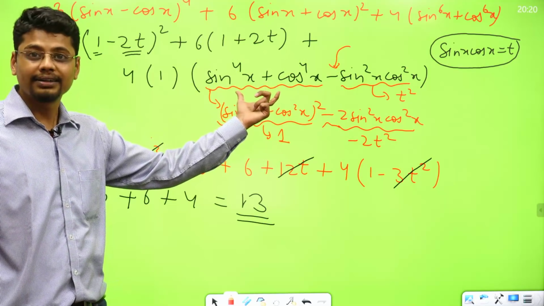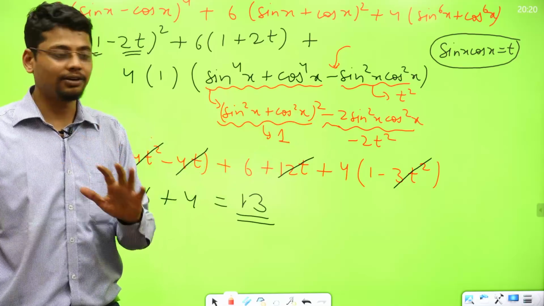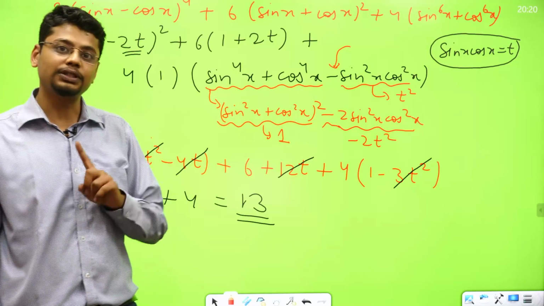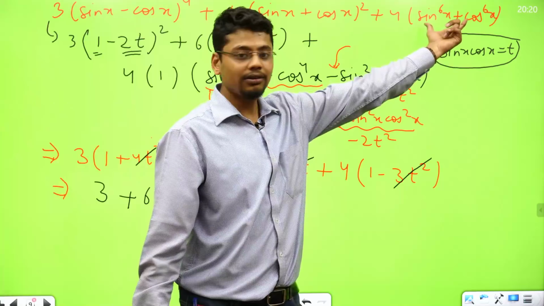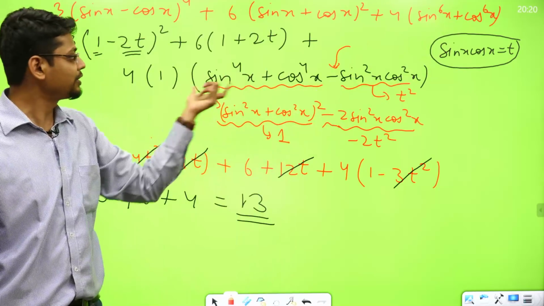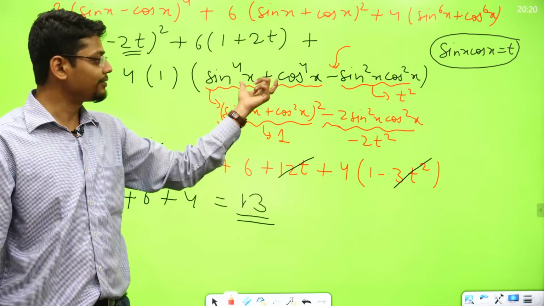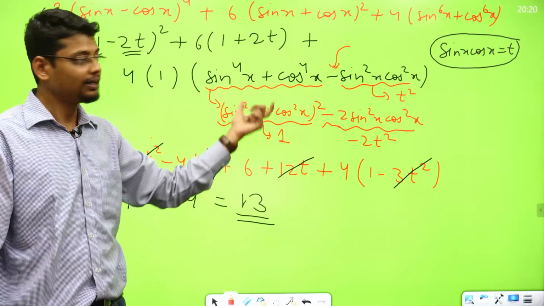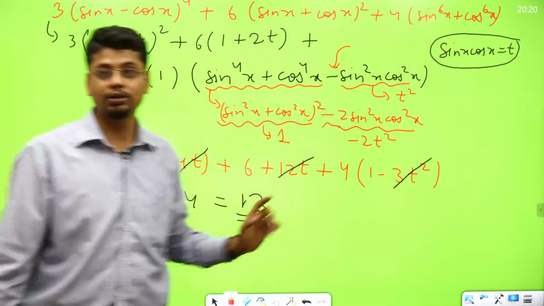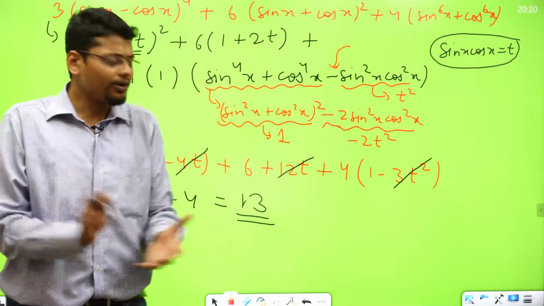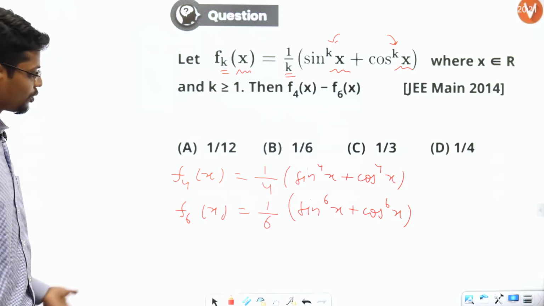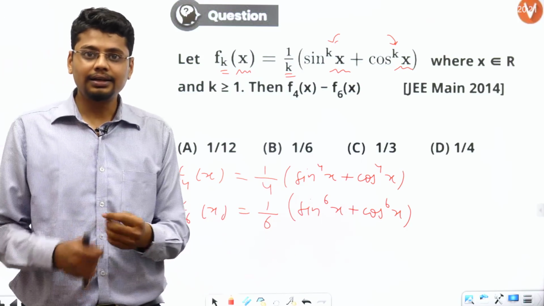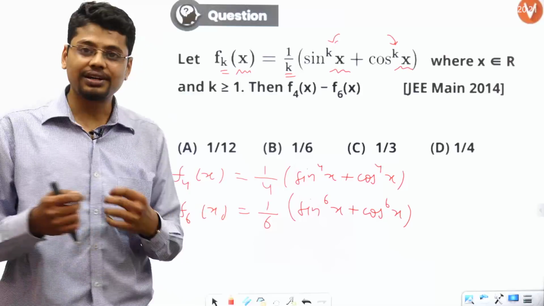We have already done it, so you will go by similar way. And what about sine to the power 6x plus cos to the power 6x? Here we have manipulated it like this, a cube plus b cube, and then we dealt with a square plus b square thing. So sine to the power 6x plus cos to the power 6x, we have done it. So you can do it in a general way also.